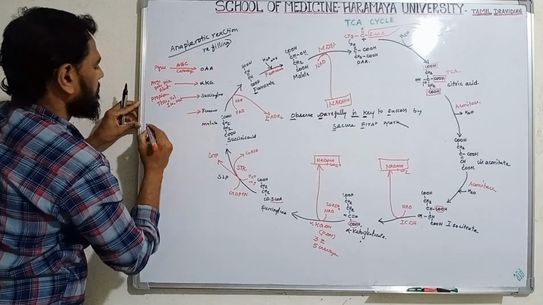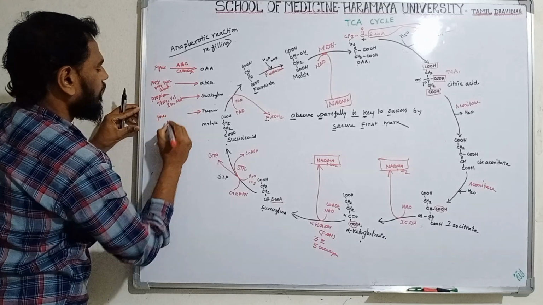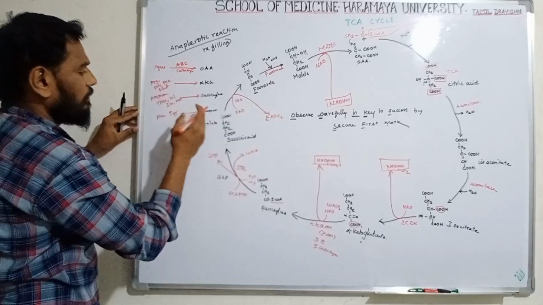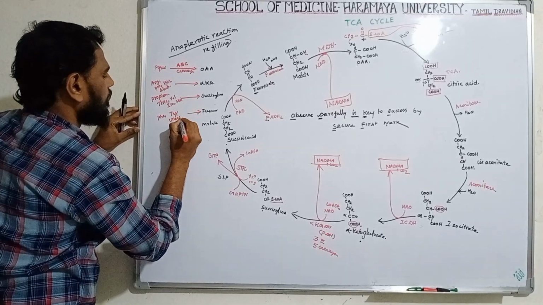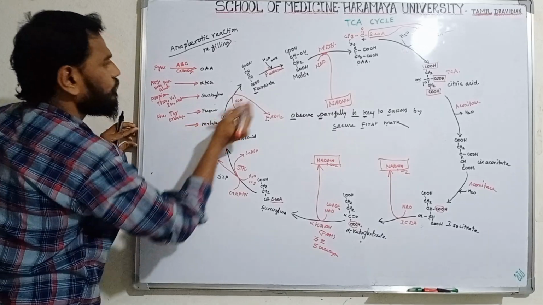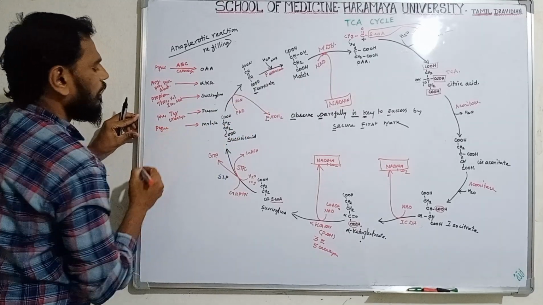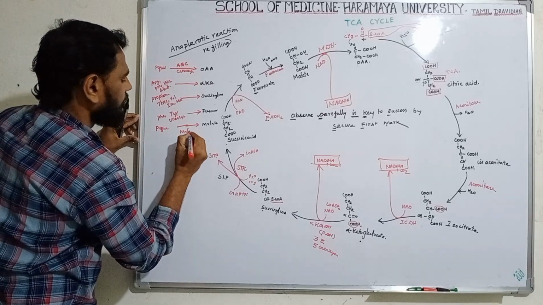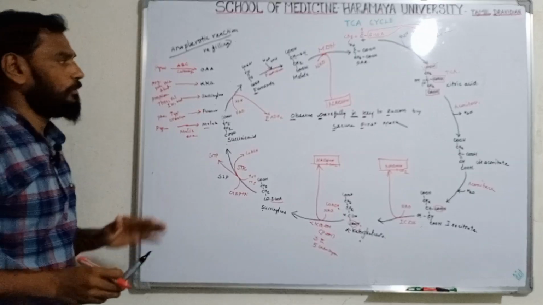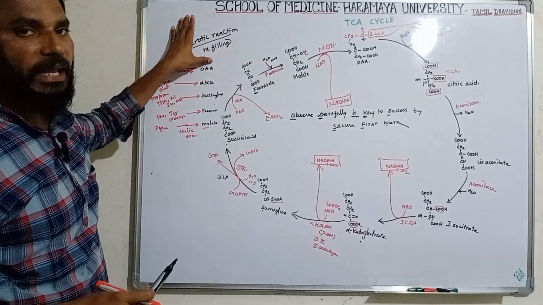If fumarate is not available here, suddenly the amino acids phenylalanine and tyrosine, or else the urea cycle, can provide fumarate. Suppose malate is not available here. Suddenly pyruvate undergoes the malic enzyme reaction to form malate. In that way it will be refilled. That is called anaplerotic reactions.